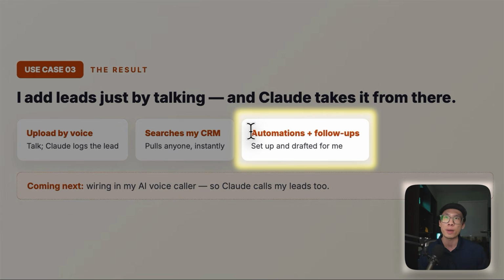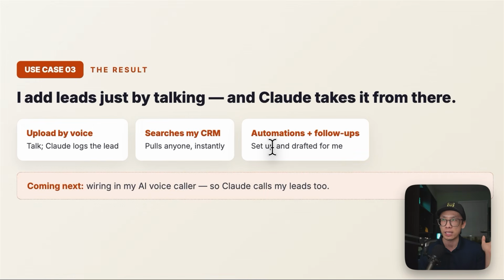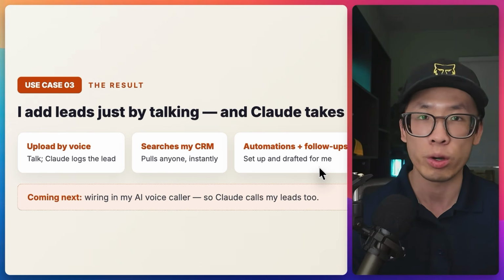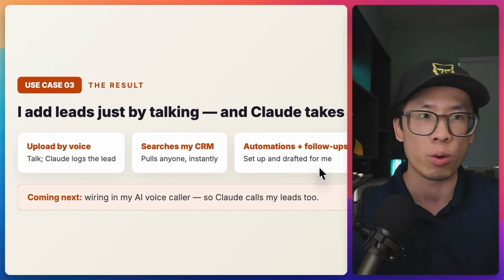And then in terms of automation and follow-ups, Follow Up Boss has automations, email follow-ups, but text follow-up is actually an additional plugin. It's very expensive. Personally, I'm thinking about a way to shift away from Follow Up Boss. You can actually set up automation very straightforwardly now because I connected Claude to my Follow Up Boss CRM. And I think in the future, there will be a CRM that is AI native where you don't ever have to go into a dashboard and click or type in anything.